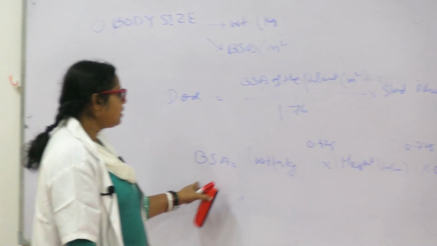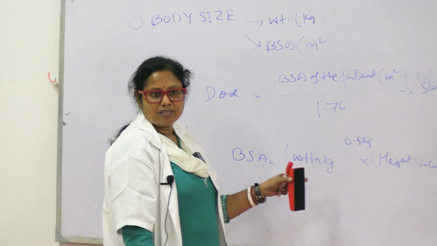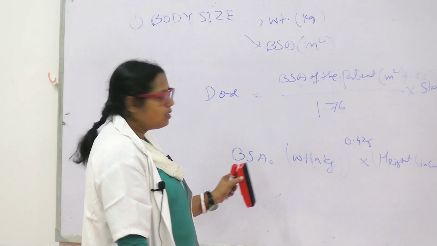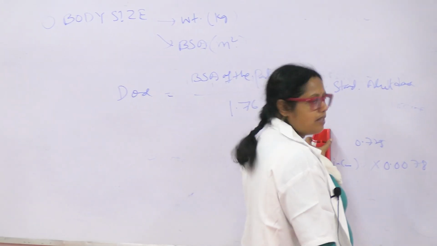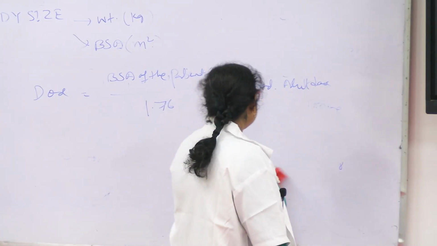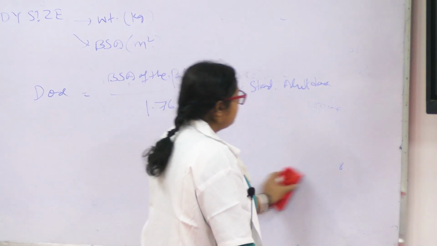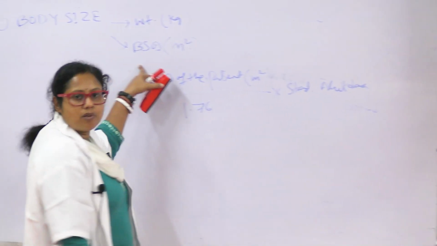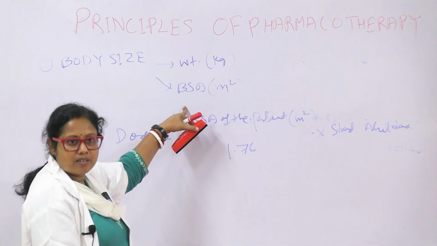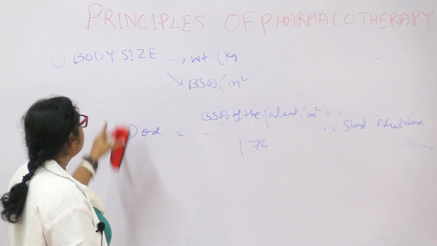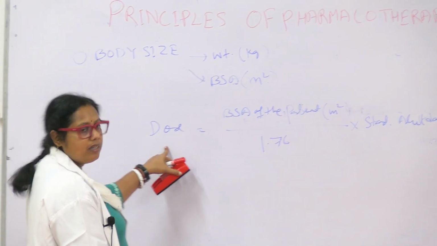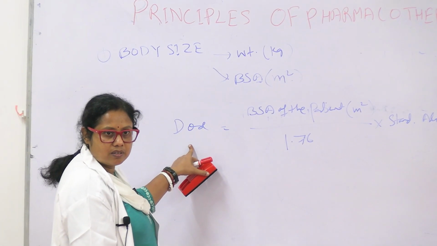So, is it easy to calculate? It's difficult. So, usually we do not calculate by body surface area. Only anti-cancer drugs are given by calculating body surface area, and a few other diseases also. So, mainly it is given by body weight.